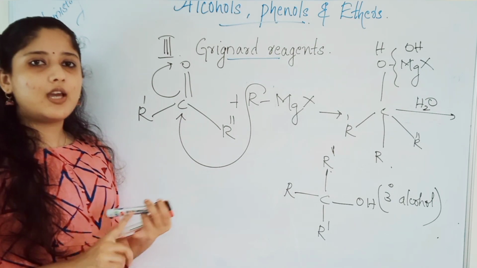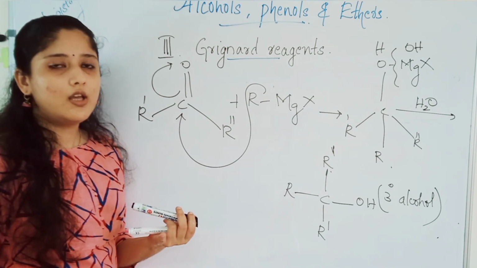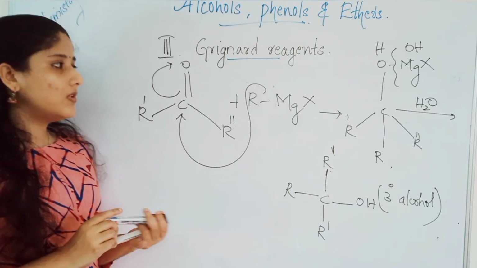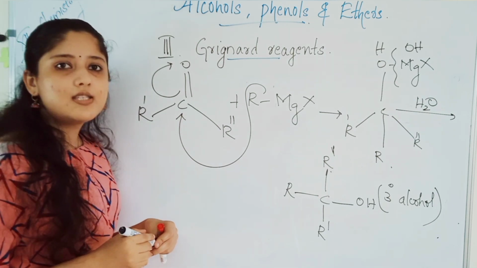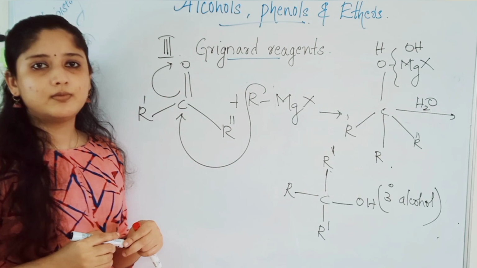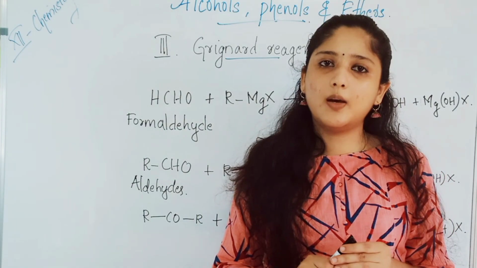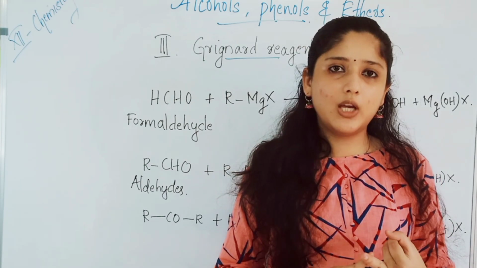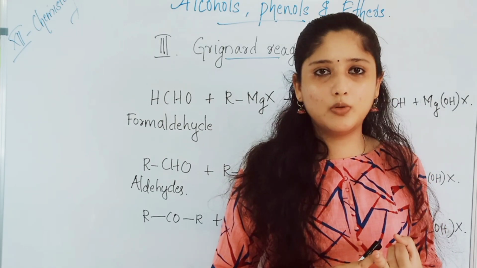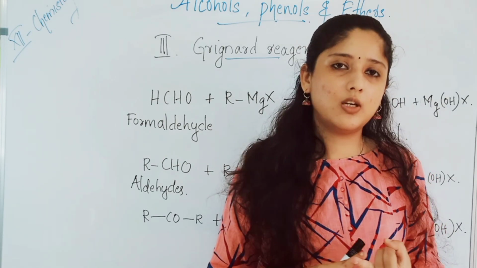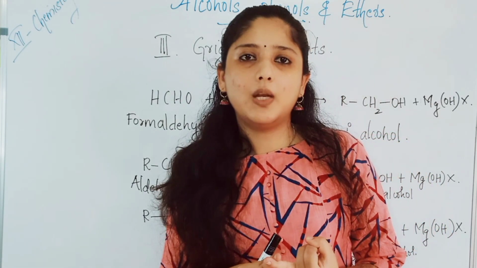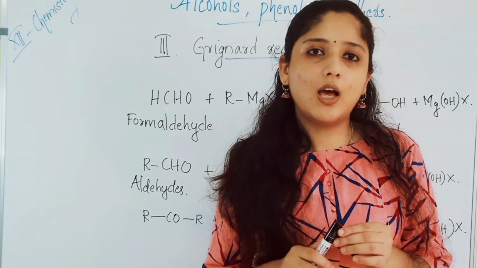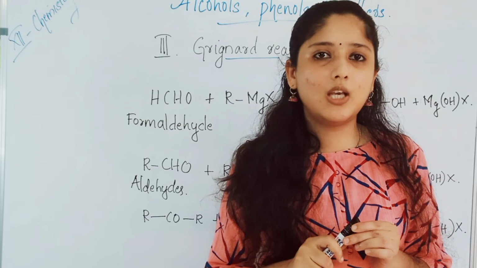When Grignard reagent reacts with formaldehyde, you will get a primary alcohol. When they react with ketone, you will get what? Tertiary alcohol. And when they react with aldehydes other than formaldehyde, you will get secondary alcohol. In today's class, we studied the preparation of alcohols. First we studied the preparation from alkenes in the last class, and today we studied the reduction of carbonyl compounds, aldehydes and ketones, using what? Hydrogen and nickel, palladium or platinum catalyst, and also using lithium aluminum hydride and sodium borohydride as the reducing agents.